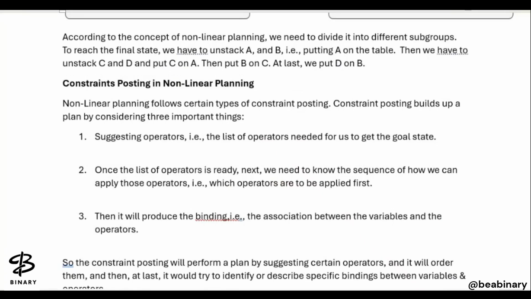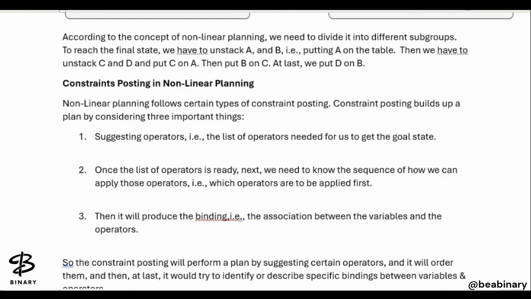So what are the constraints or the conditions posting in the non-linear planning? Non-linear planning follows a certain type of constraint posting or the conditions. Constraint posting builds up our plan by considering three important things. It considers the three conditions here, suggesting the operators, that is the list of the operators needed for us to get the goal state. Right? First, it's suggesting the operators.